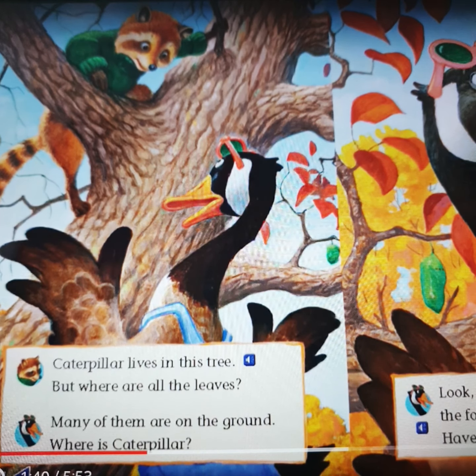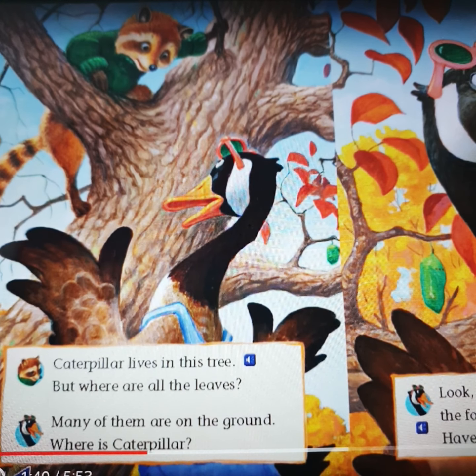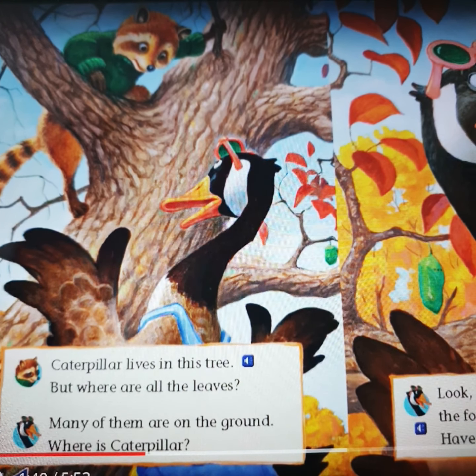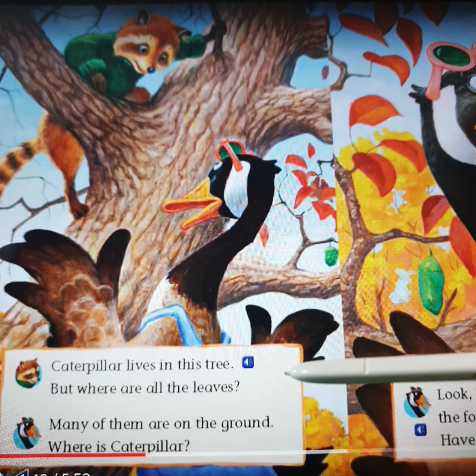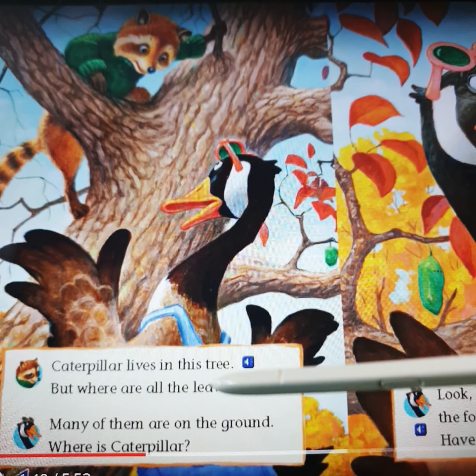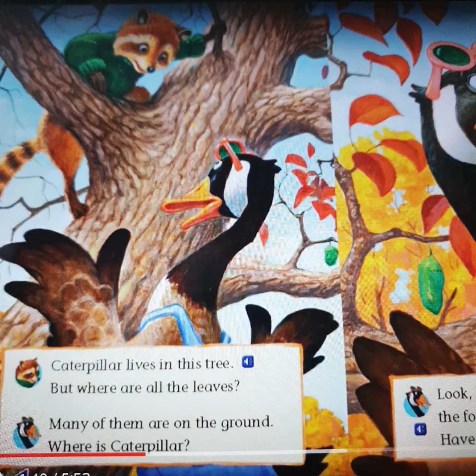They are trying to find caterpillar. They know that she's in the tree. Usually, it's her home, she lives in this tree. So caterpillar lives in this tree. But where are all the leaves? So in fall, the leaves will be on the ground. The leaves will be on the ground.